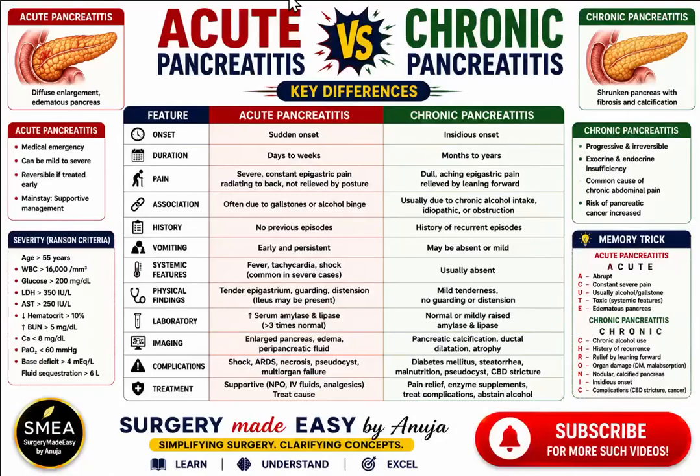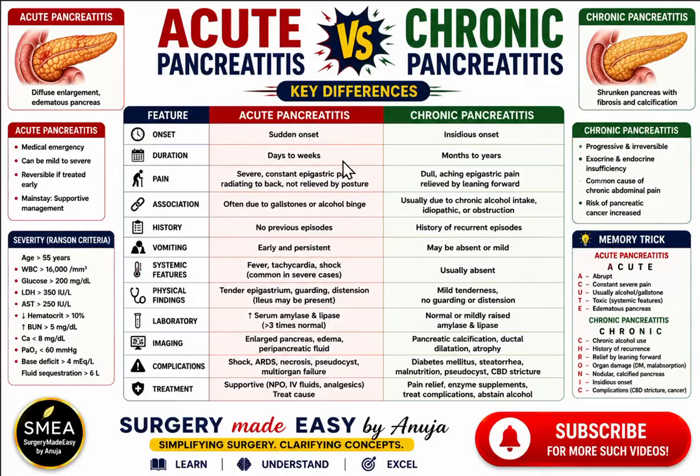Hello everyone. In this video, we are going to look at the difference between acute pancreatitis and chronic pancreatitis. Acute pancreatitis is the diffuse enlargement and edematous pancreas which has occurred suddenly, whereas in chronic pancreatitis, the pancreas is shrunken with fibrosis and calcification which has happened over a duration of time with insidious onset.